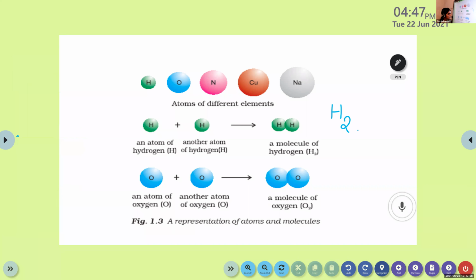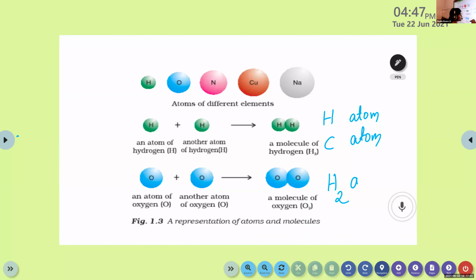And when you write this atom, don't write like this, H2 atom. Okay. It's simply one atom. So you can write it's hydrogen atom or carbon atom like this. When you write it H2, it becomes molecule. So H2 atom is wrong. This one is correct. Okay. So always write atoms in single symbol. That means for hydrogen, it is H.